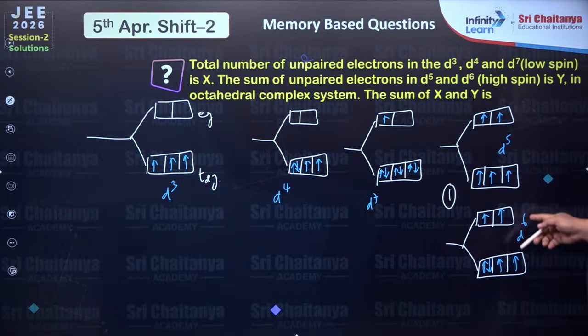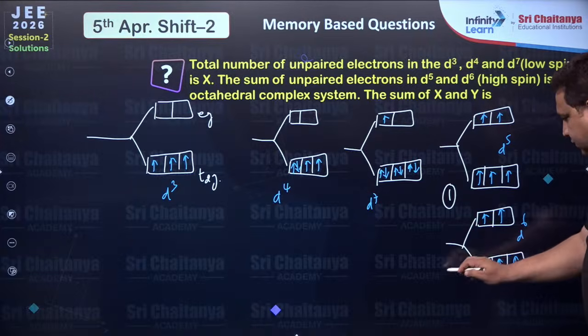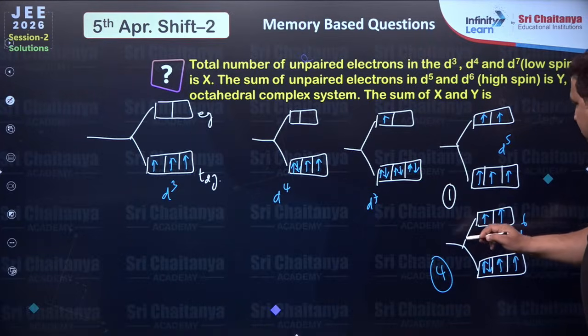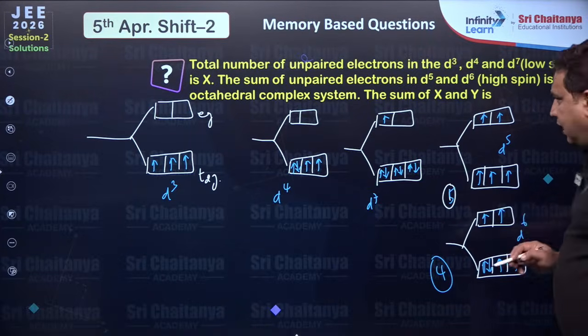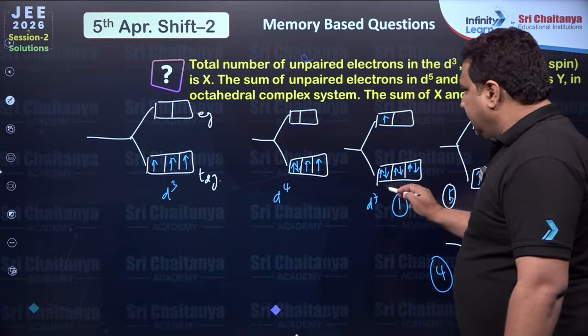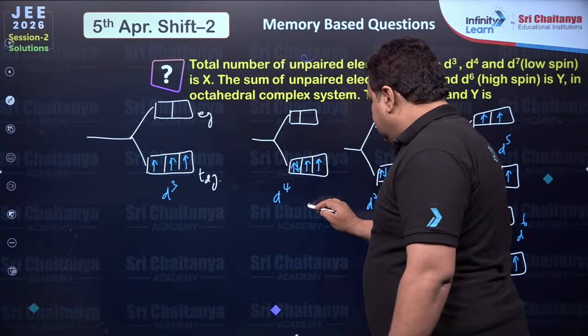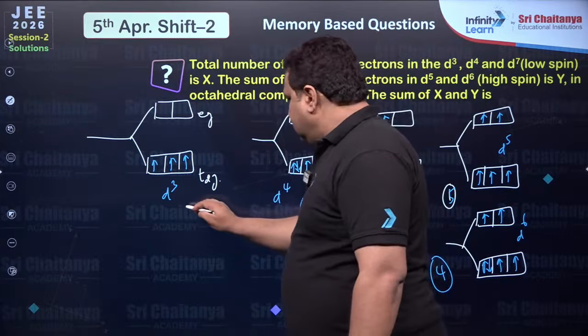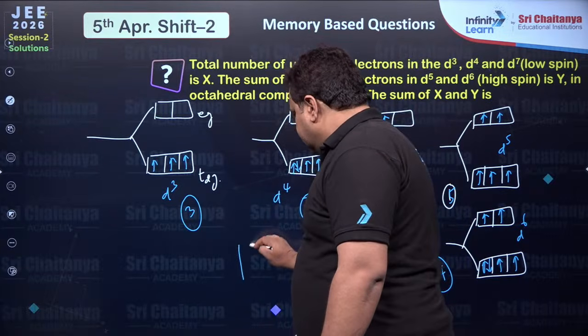So 4, this is 4, this is 5, 9, 10, 12, 15. So answer is 15.